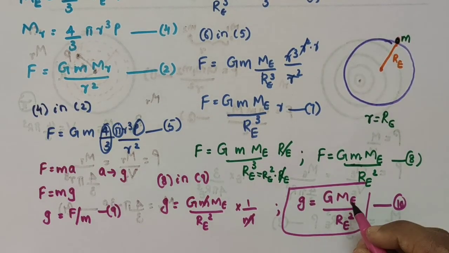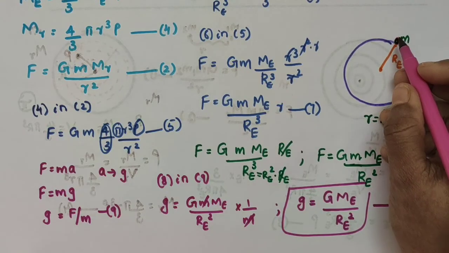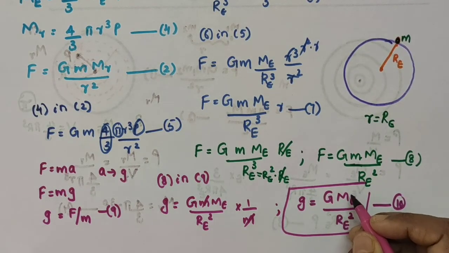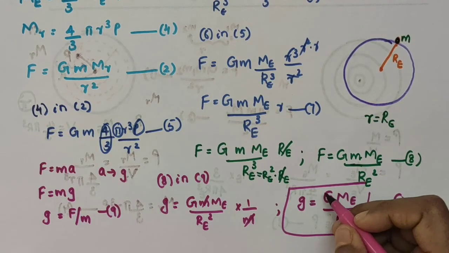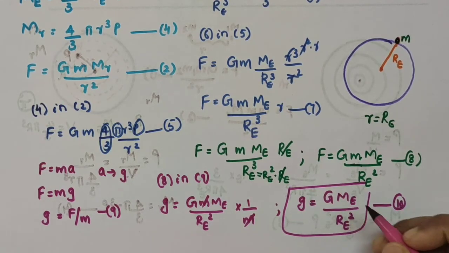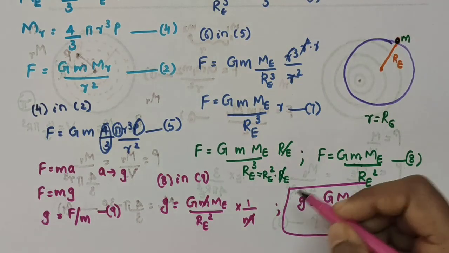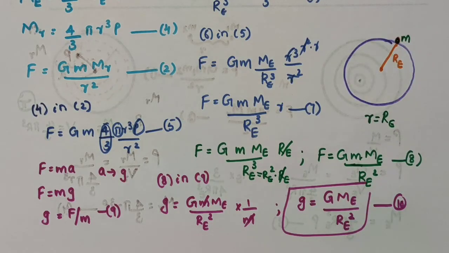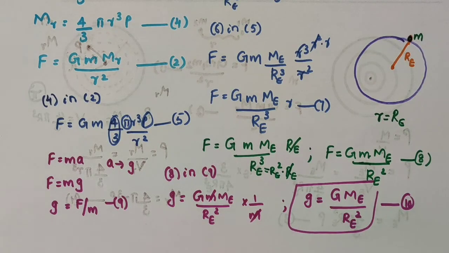That is, the acceleration experienced by this mass m when it is on the surface of the earth is G M_E divided by R_E square. G is a constant, mass of the earth is a constant, and R_E, the radius of the earth, is also a constant. So this acceleration due to gravity on the surface will be almost constant. So in this video, we have discussed the acceleration due to gravity of the earth. I hope you understood this. Thank you.